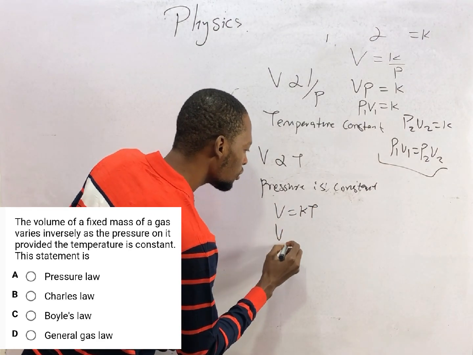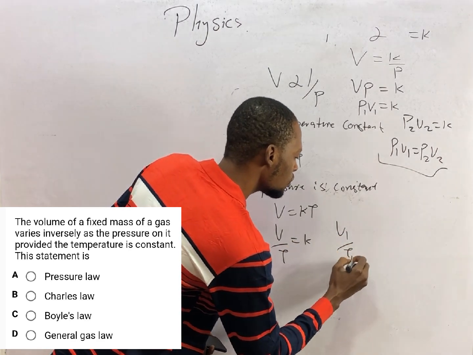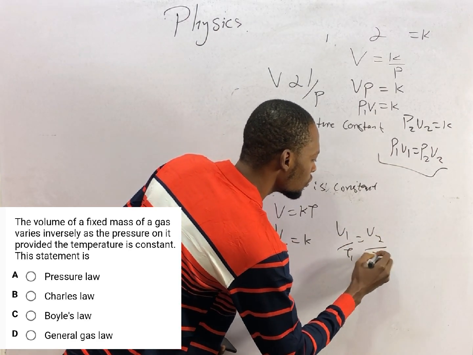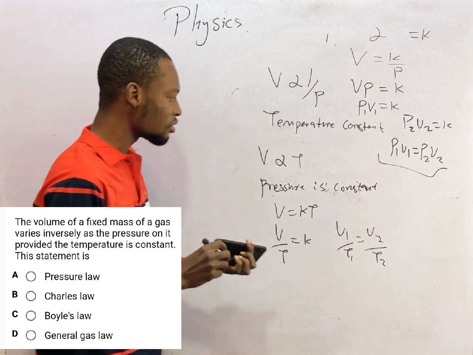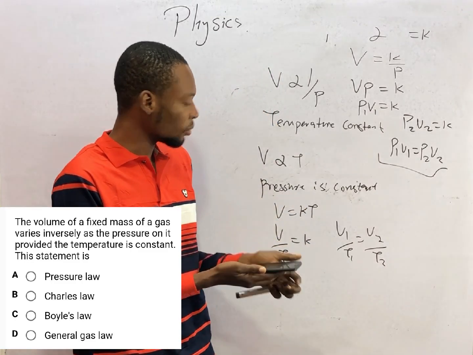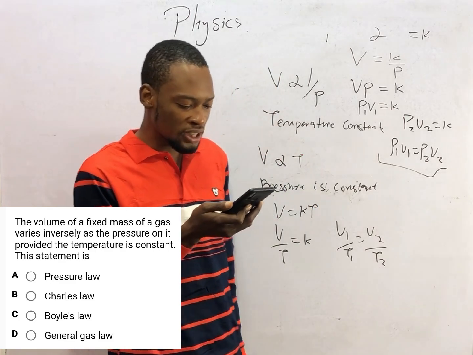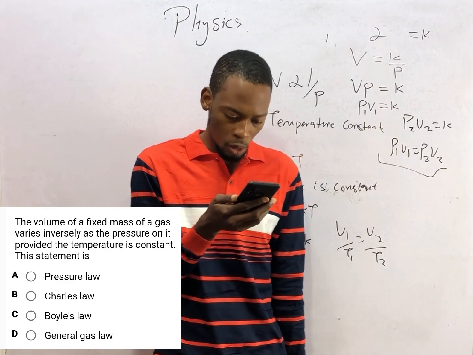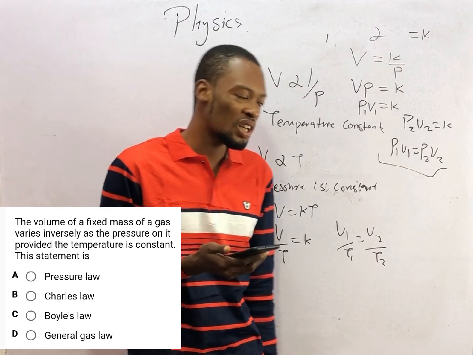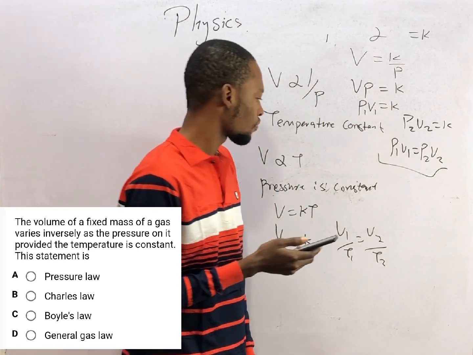Therefore, V over temperature equals a constant. V1 over T1 equals V2 over T2. So this is the equation for solving Charles' law. Then, the general gas law is a combination of Boyle's law and Charles' law: P1V1 over T1 equals P2V2 over T2.